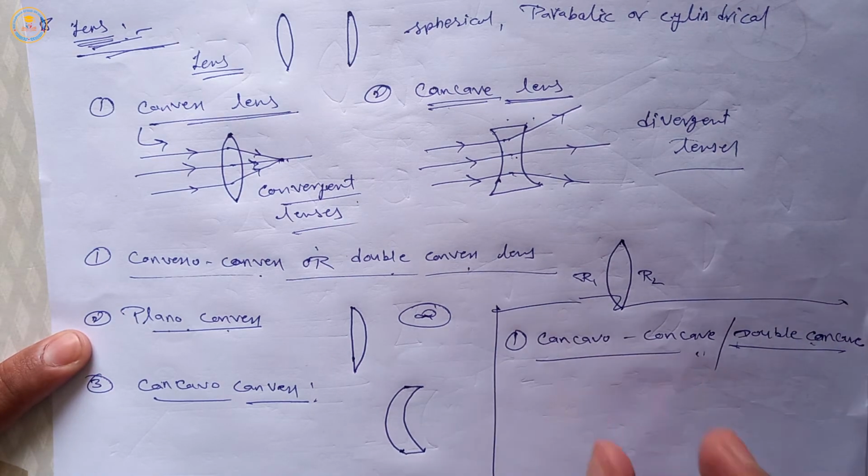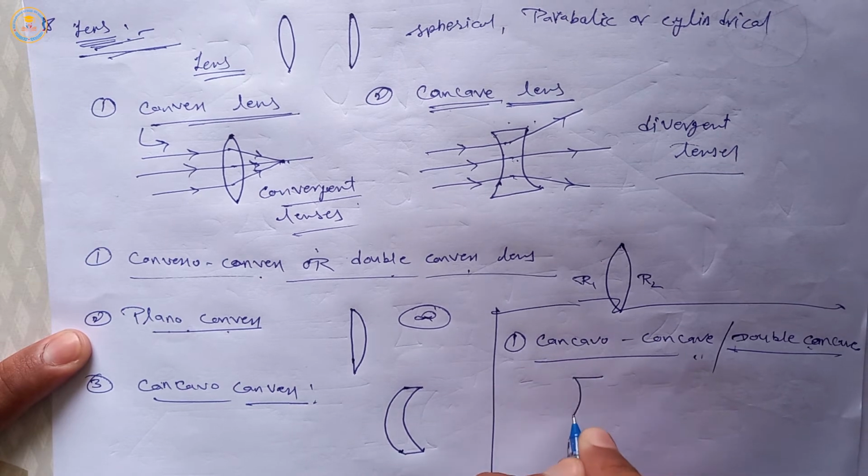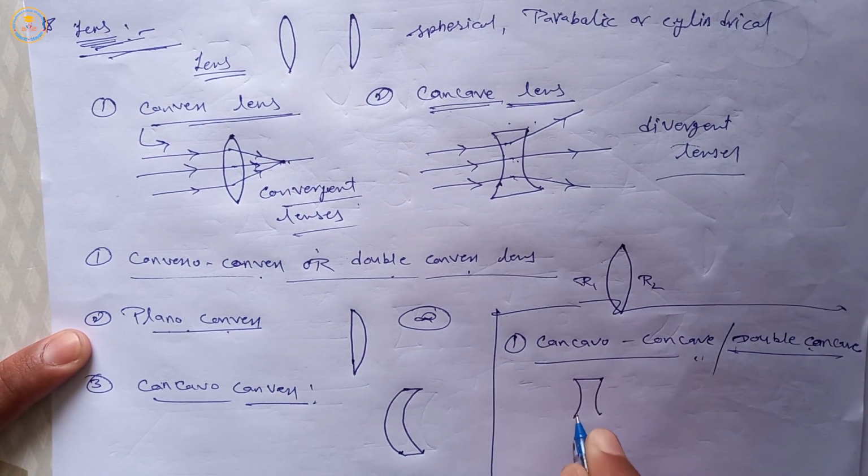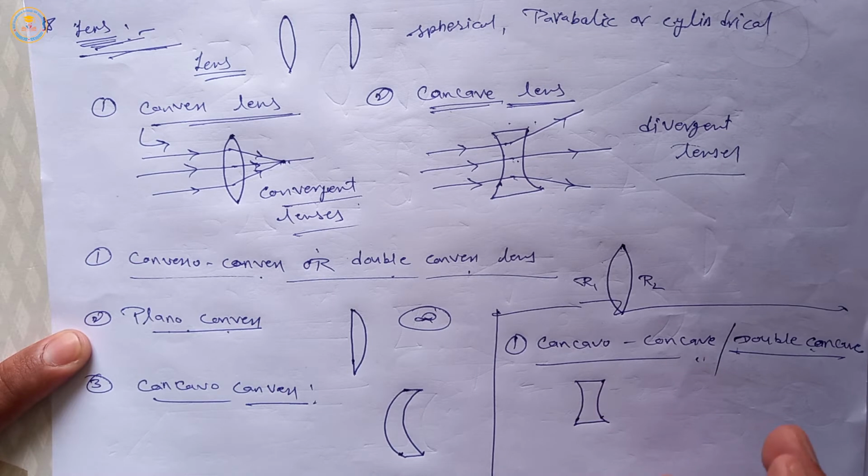In this lens both surfaces are concave, means this type both surfaces are concave, then this lens is called concave concave or double concave. And in this lens the radius of curvature of both surfaces can be same or different.